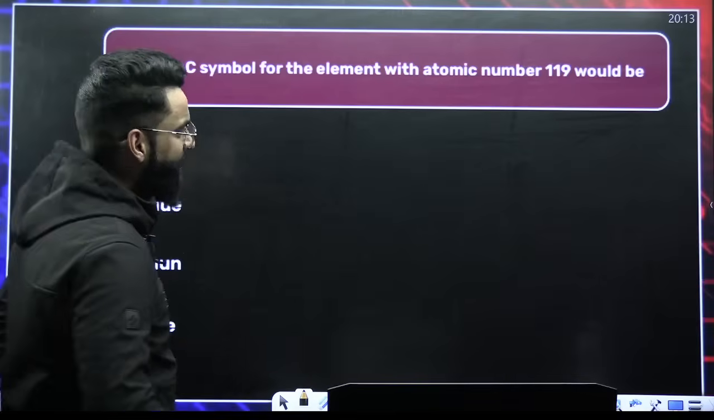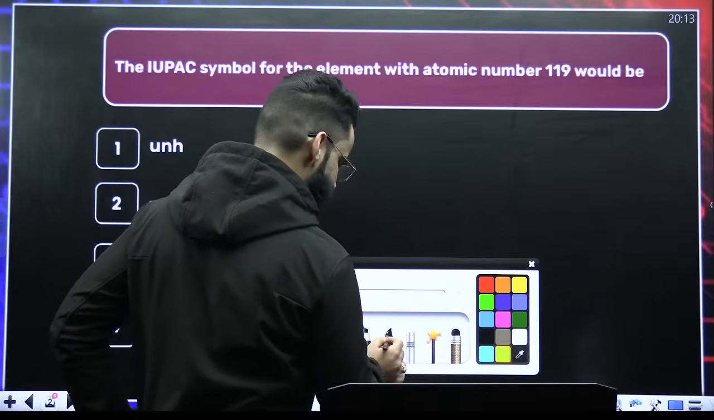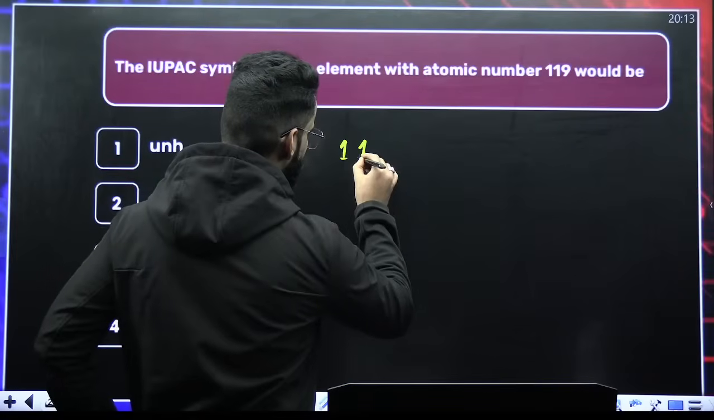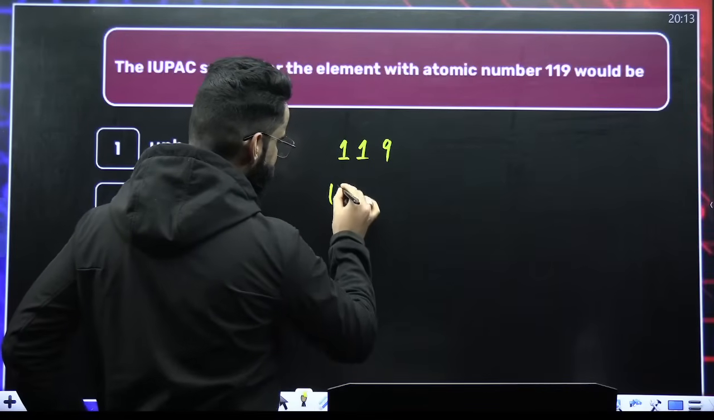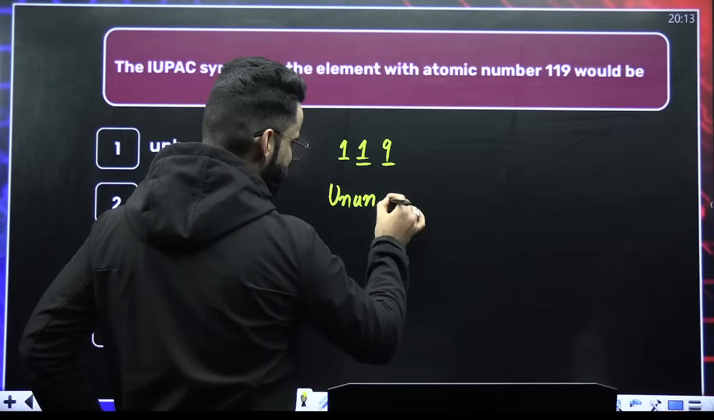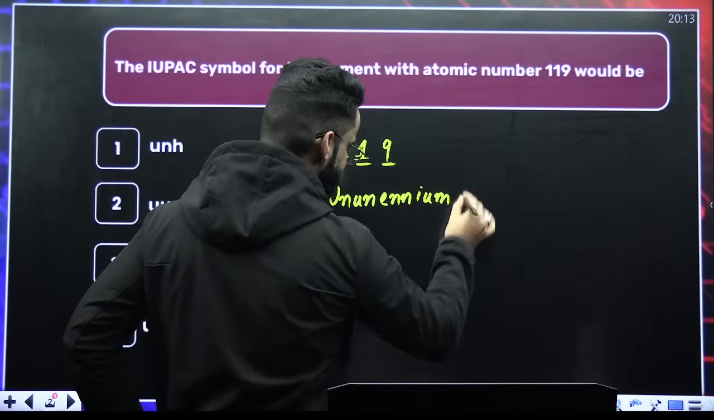Okay. The atomic number is 119, people, right? Atomic number is 119. 1 means un. This one also means un. This 9 means enn. And at the end, it's going to be ium. Correct? This is the name.